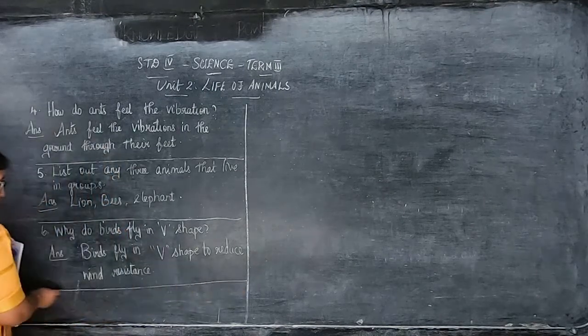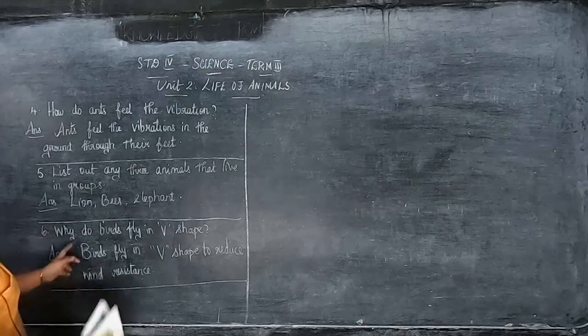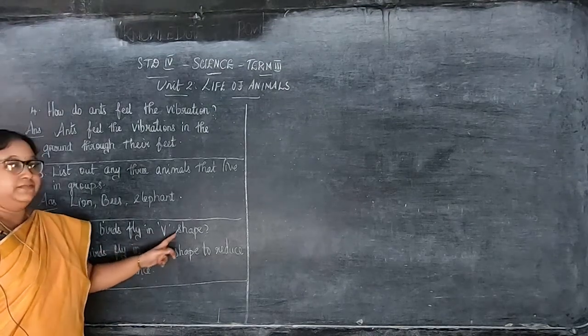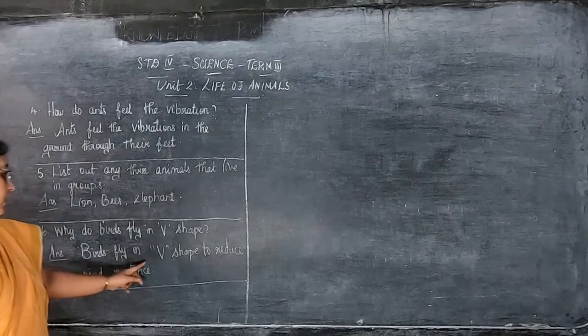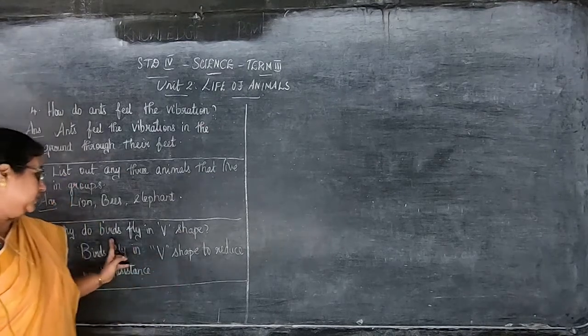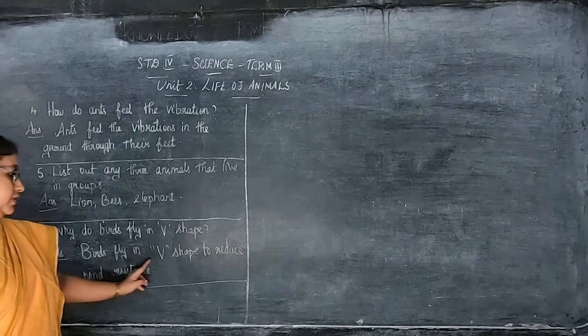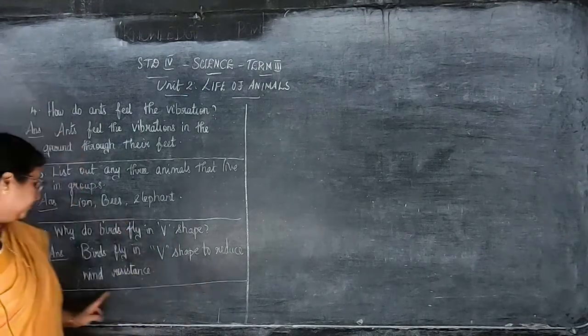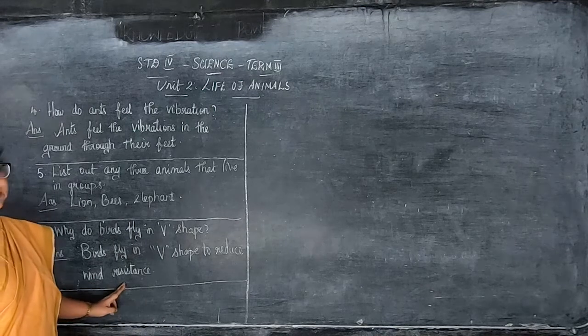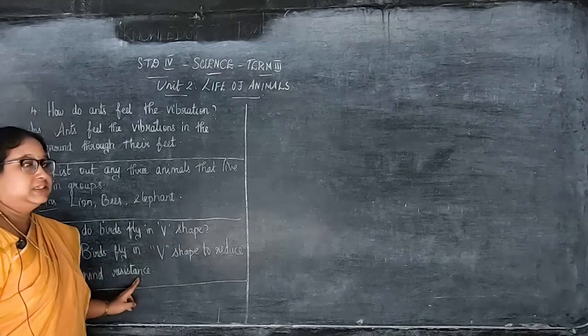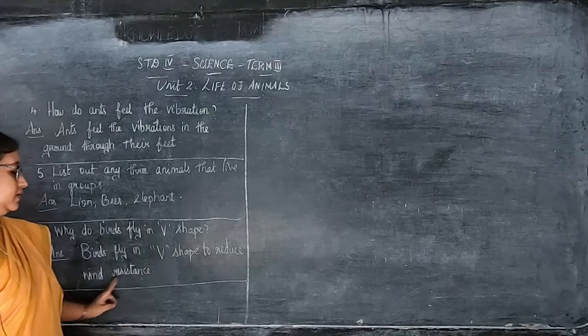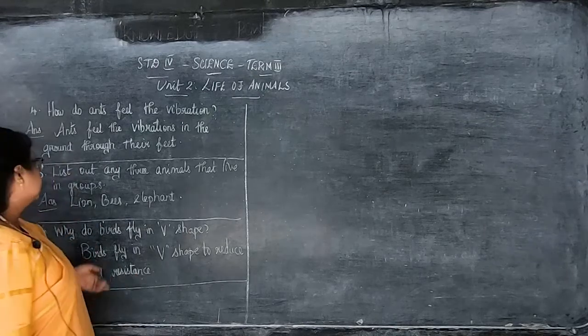Okay, children. So what is the question? Why do birds fly in V shape? Birds fly in V shape. It's in the question itself, children. Same, you are going to write birds fly in V shape to reduce the wind resistance. Resistance, wind resistance.